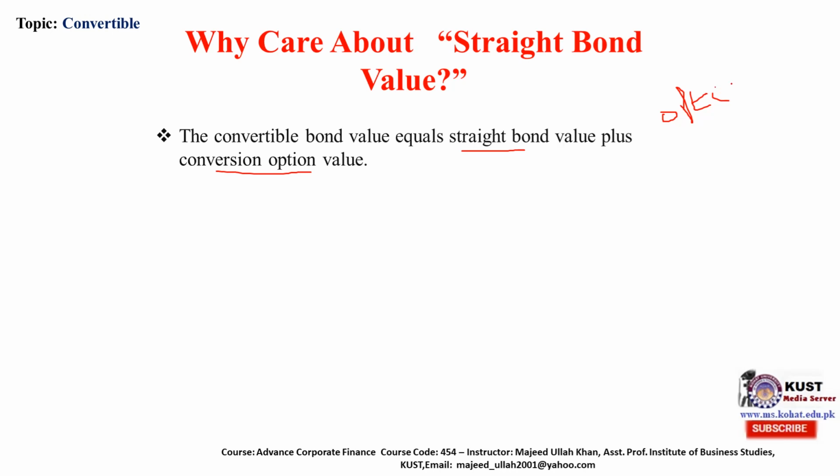As we discussed in the first slide, the option value is also a component of the value of the convertible bond. It will become 0 when you are not exercising any option. Then the value of the convertible bond will be equal to the straight bond value.